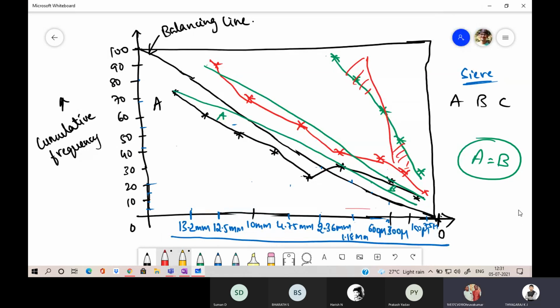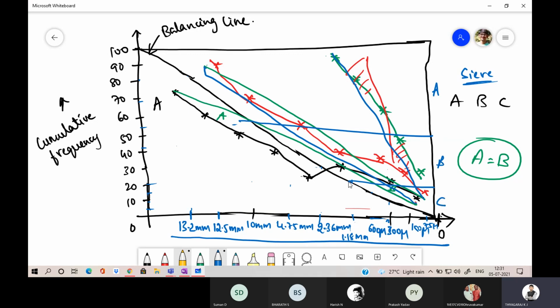Yes, sir. Okay. So you have to balance the line. The starting end point of the A line should join with the starting point of the B line, and the B line should join with the starting point of the C line. Wherever the point cuts, you can observe here it is not joining, so we will make it. This is the proportion of material A, this is the proportion of material B, and this is the proportion of material C, where it will cut the balancing line. The end line where you are going to cut will be the balancing line. I'm going to show once again.